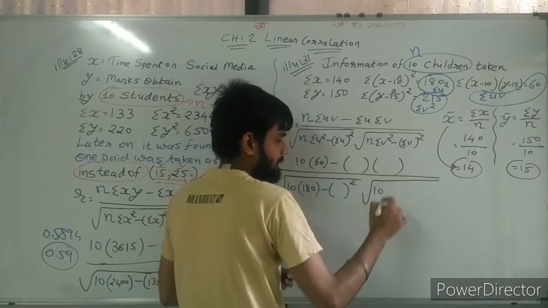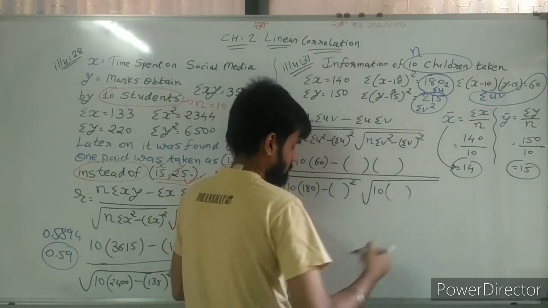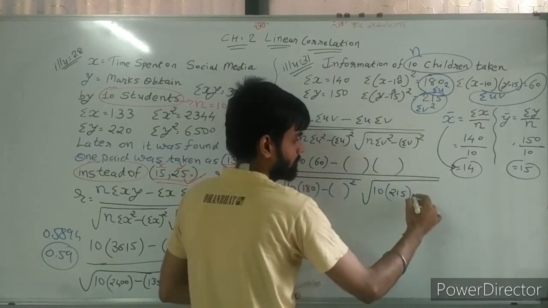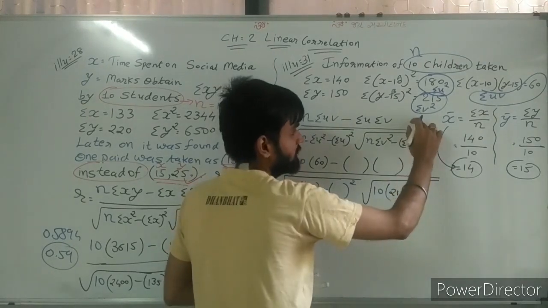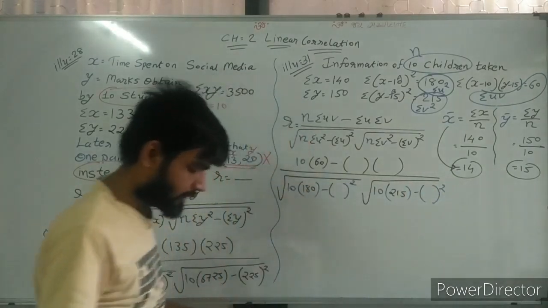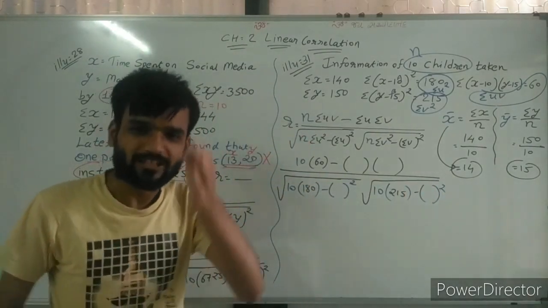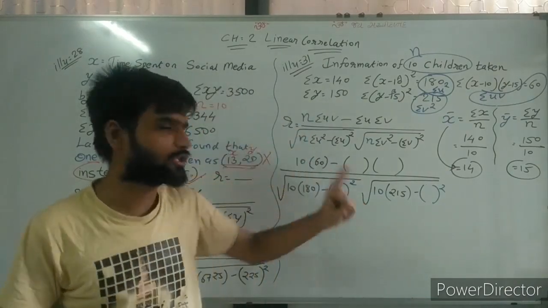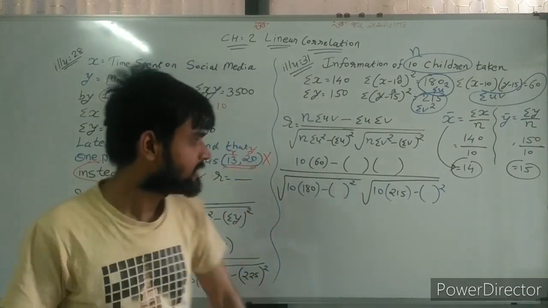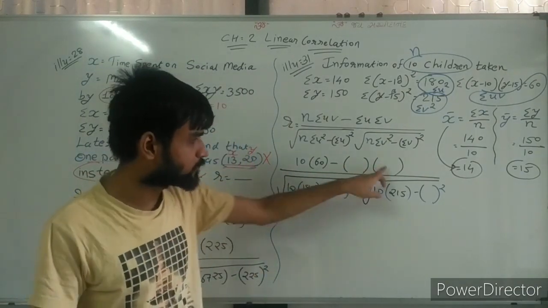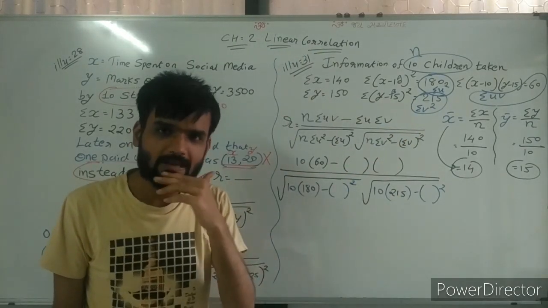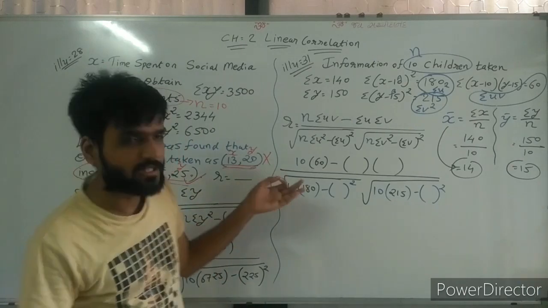N sigma v square, and sigma v square is 215, minus sigma v whole square. Sir, we don't know sigma v, how can we find the whole square? So this is the twist in this question. That's why this is taken here. If we find sigma u and sigma v, then those values we can put here also. That is a very important thing in this question.